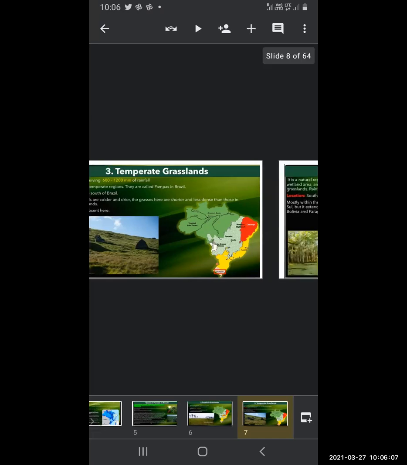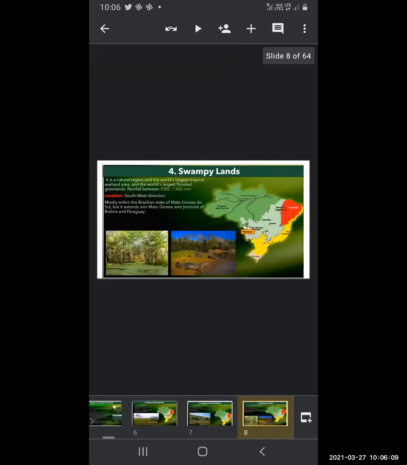Now the fourth one is wetland. It is a natural area and the world's largest tropical wetland area, and also the world's largest flooded grassland. Rainfall is between 1000 to 1300 millimeters, so rainfall is more over there.